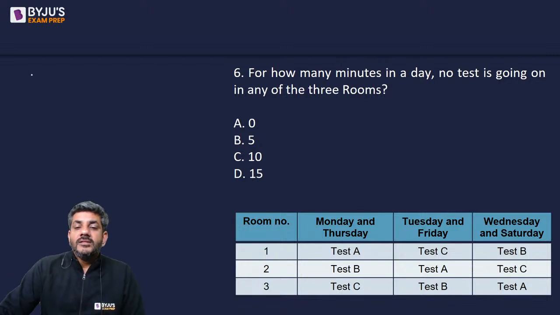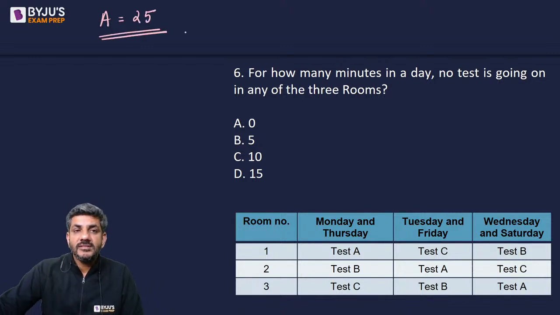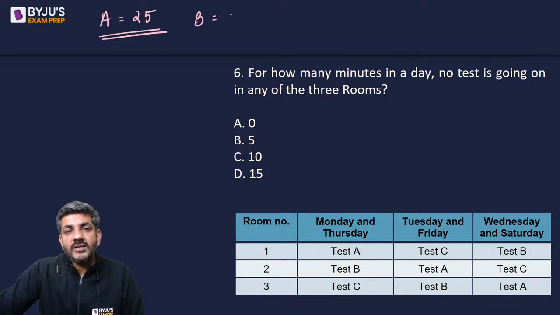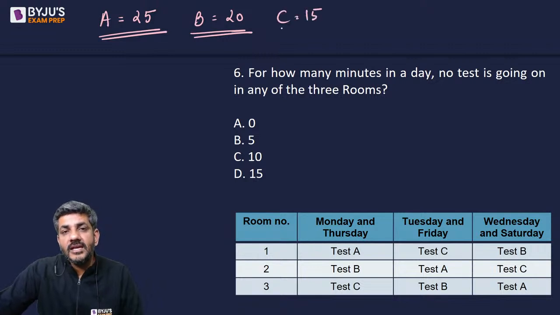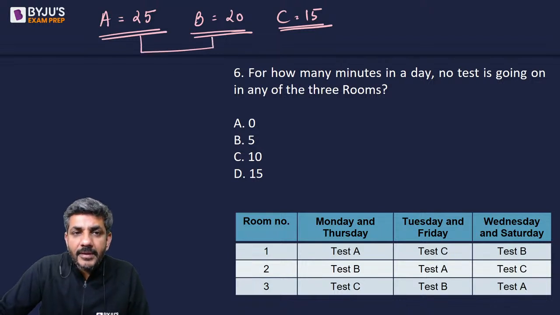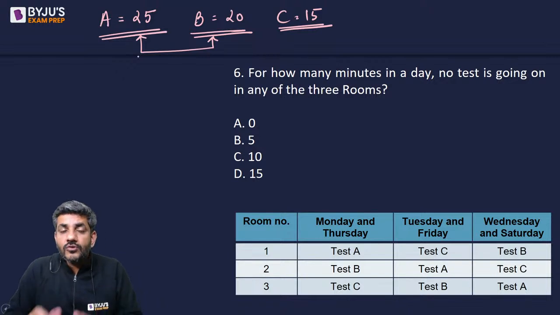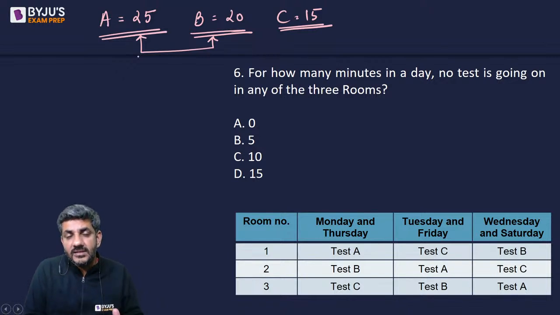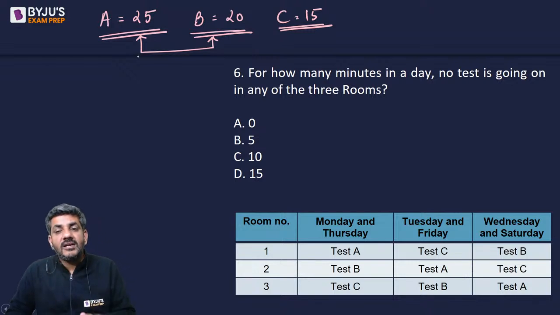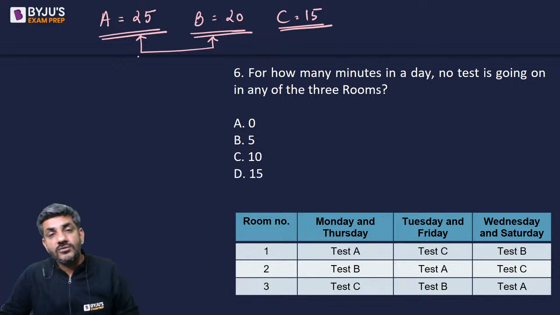See, we know that test A is going to be conducted for 20 minutes. After that, there is a gap of 5 minutes. Test B is going to be conducted for 20 minutes, sorry, 15 minutes, after which there is a gap of 5 minutes. And similarly for C, it is conducted for 10 plus 5. Now, when I talk about A and B, the LCM of A and B, that is 25 and 20, is 100. So whatever happens in the first 100 minutes, the same thing would happen in the next 100 minutes, and the same thing would happen in the next 100 minutes. So every 100 minutes, the things are going to repeat.